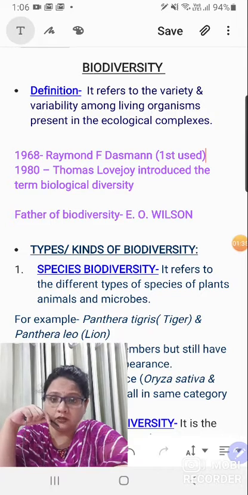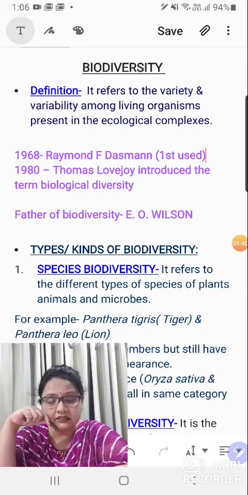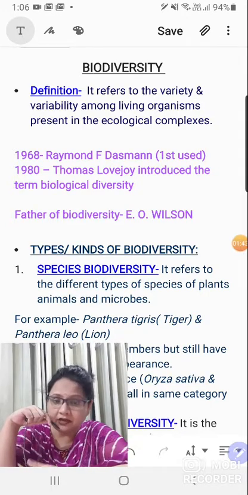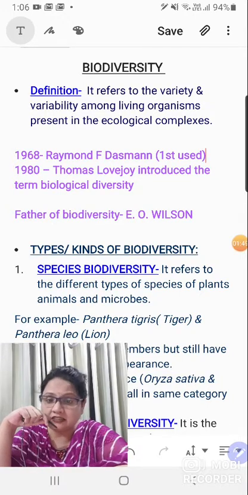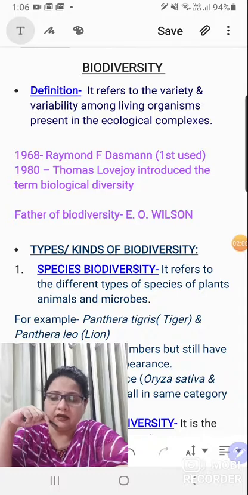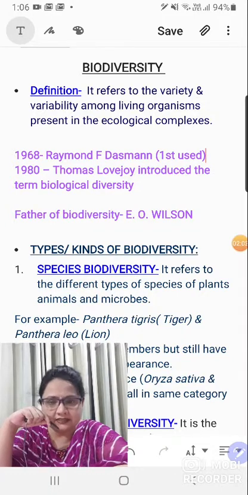Another word that I have used is variability. Variability means the difference in the number. So the first thing is the difference in their kinds, their type, their appearance, and the second thing is the difference in the number. Plants are very numerous in number, but the top level carnivores are very much fewer. Every living organism, depending upon its struggle for existence, exists in a particular number. Carnivores are needed in lesser number, so that's why we have them in lesser number, right? You all have studied the food chain, so we know why carnivores are needed in lesser number.